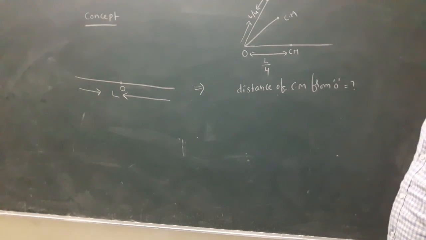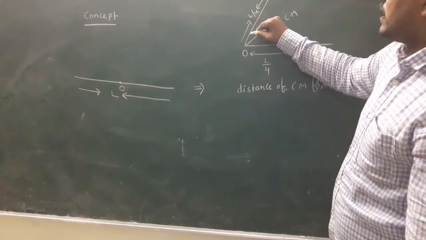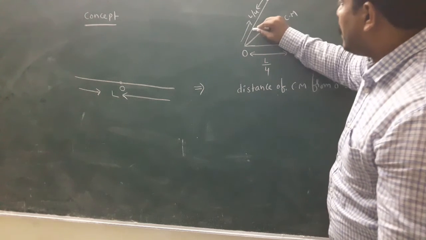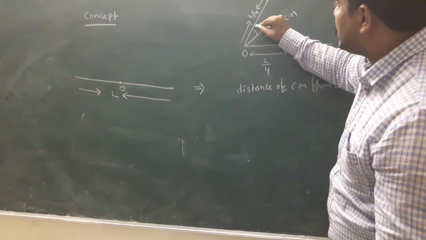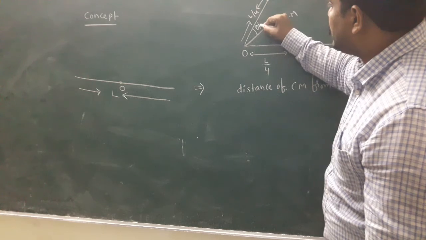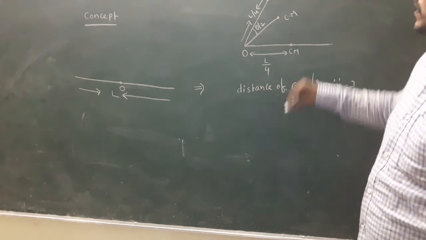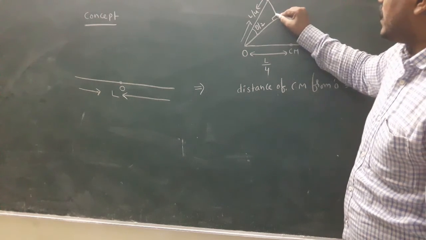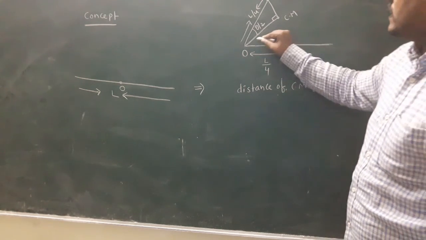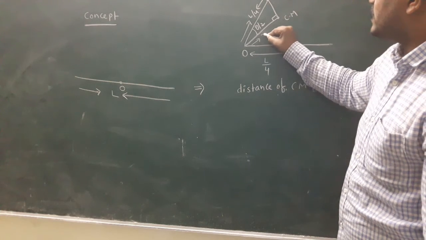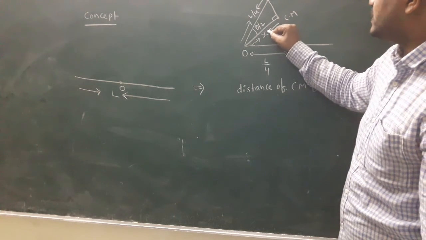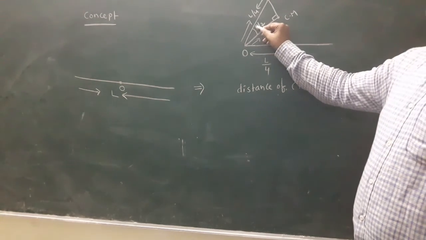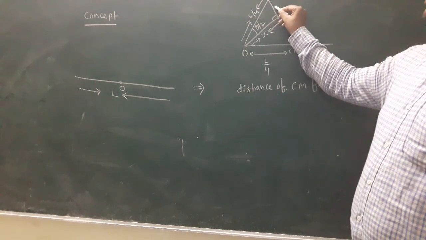Look here. The angle between the two rods is theta, so automatically this angle is theta by 2. Here is a right angle triangle. This distance is, for example, x. In the right angle triangle, this is the opposite side.